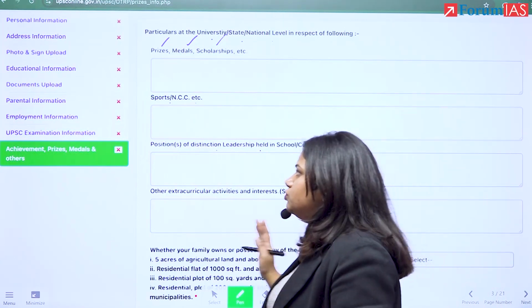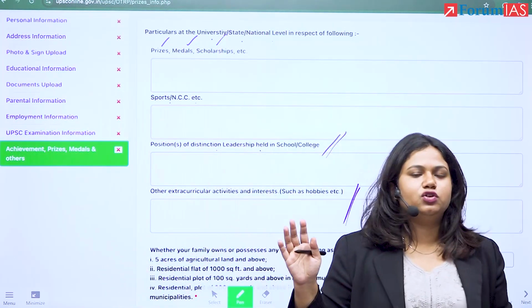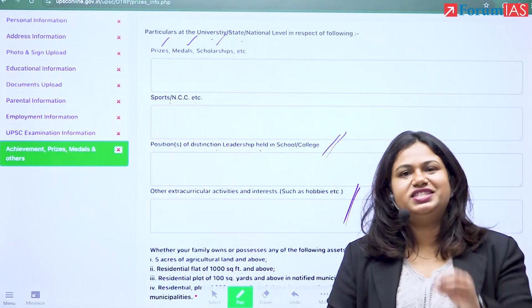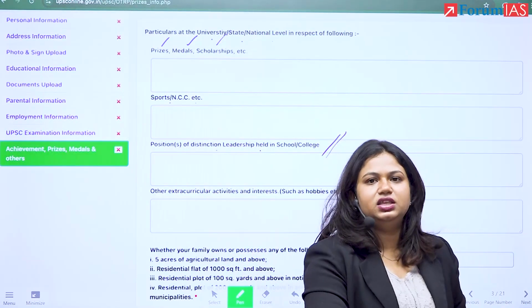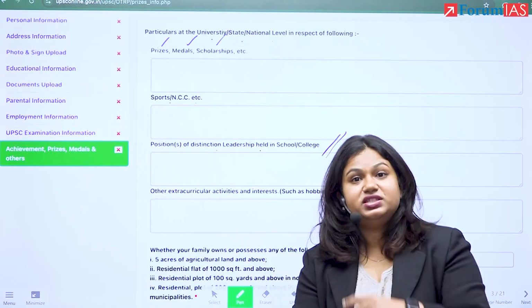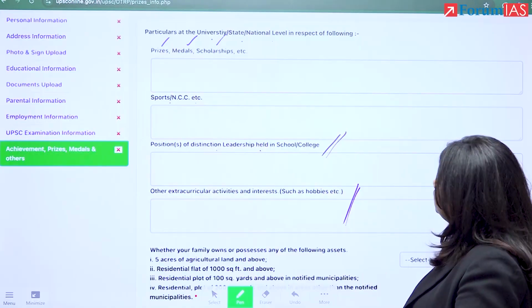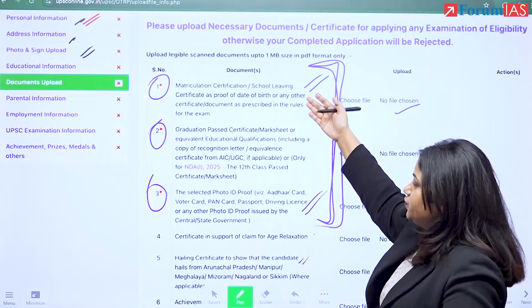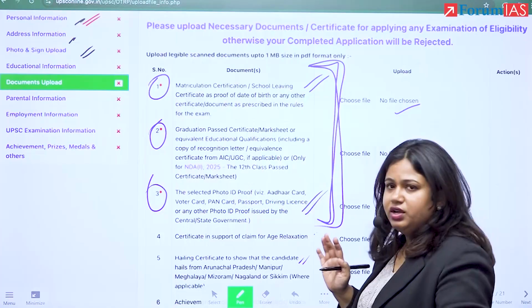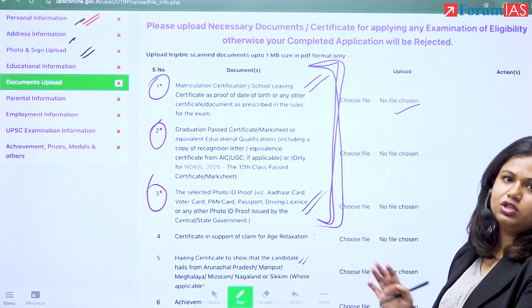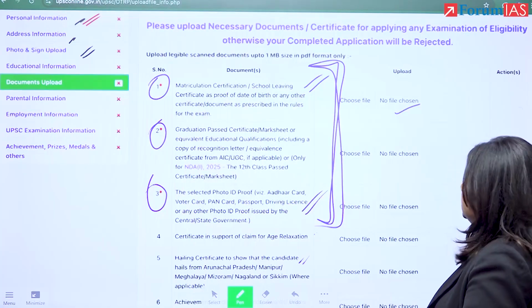You also need to know that UPSC is not asking for a lot of proof of these activities. You will be required to prepare this, but the certificates that you have to take in the interview have to do with the ones that were starred in the beginning. These are the ones that you have to take, essentially: your certificates for school, graduation, ID proof, and your certificates for your identity and relaxation, if any. Those are the only things that you have to take, all right?